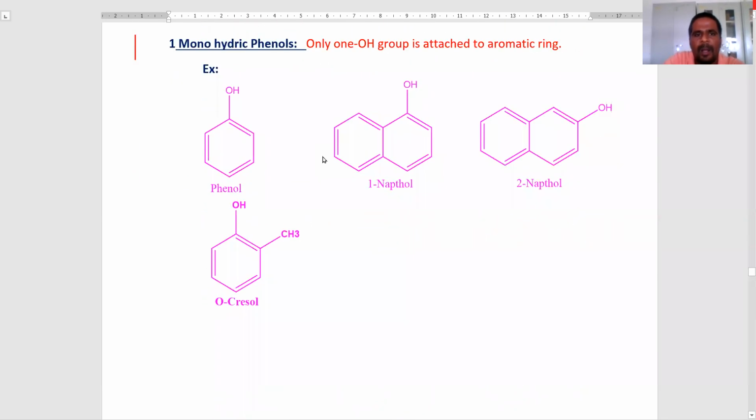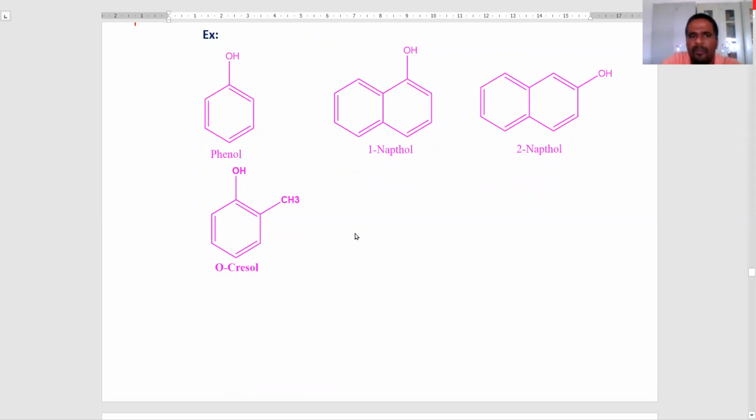Like alcohols, monohydric phenols are the phenols containing only one hydroxy group. Here the examples are given: phenol, 1-naphthol, 2-naphthol, and cresol, orthocresol, paracresol, and metacresol. All these aromatic compounds contain only one hydroxy group. So these are called monohydric phenols.